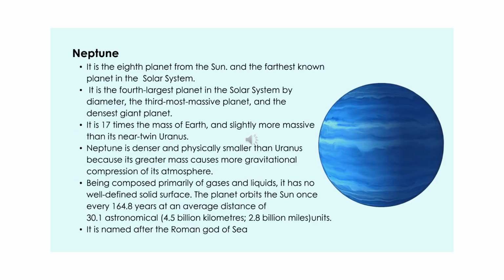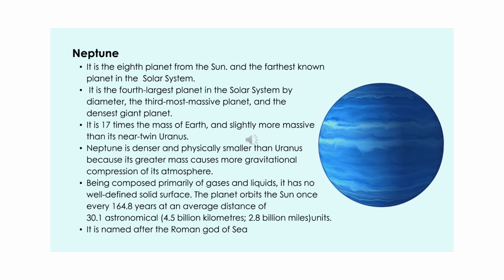Neptune. It is the eighth planet from the Sun and the farthest known planet in the solar system. It is the fourth largest planet in the solar system by diameter, the third most massive planet and the densest giant planet. It is 17 times the mass of Earth and slightly more massive than its near twin Uranus.